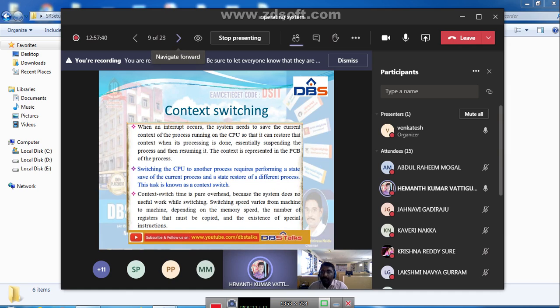Next, we have just studied context switching. Context switching happens when an interrupt occurs. What is meant by interrupt? Interrupt is nothing but whenever one process is executed by the CPU, there is one more process with higher priority. It is just like an interruption. The system needs to save the current context of the process running on the CPU. We have said that just now.